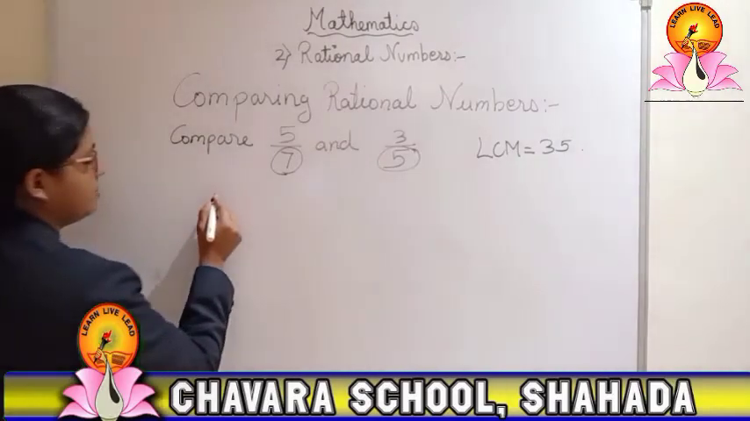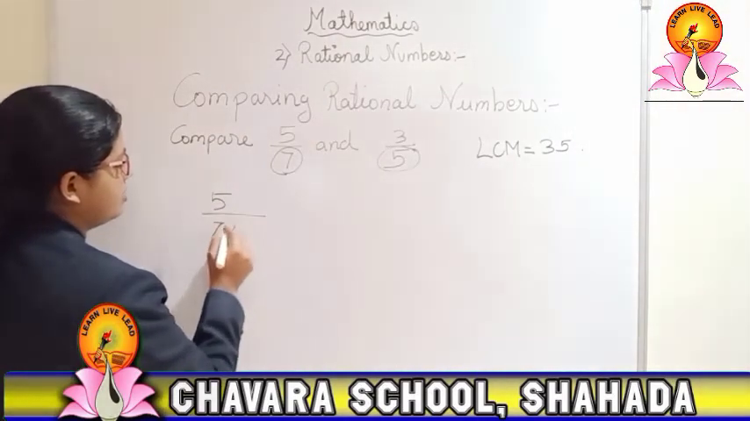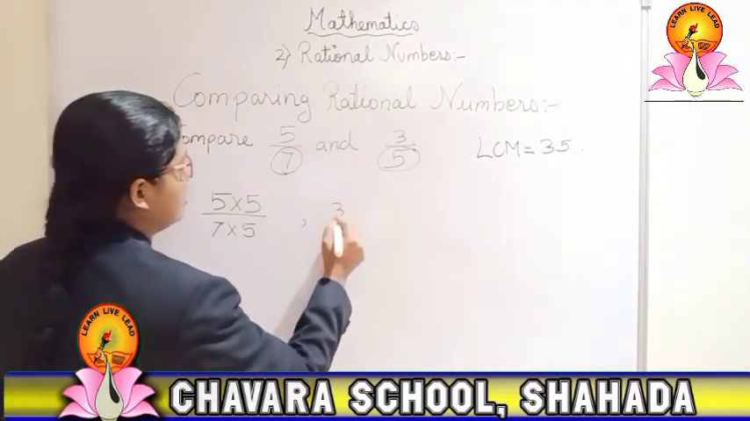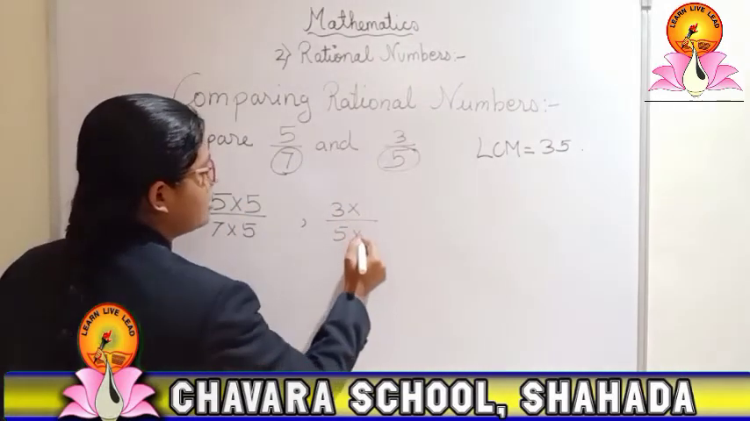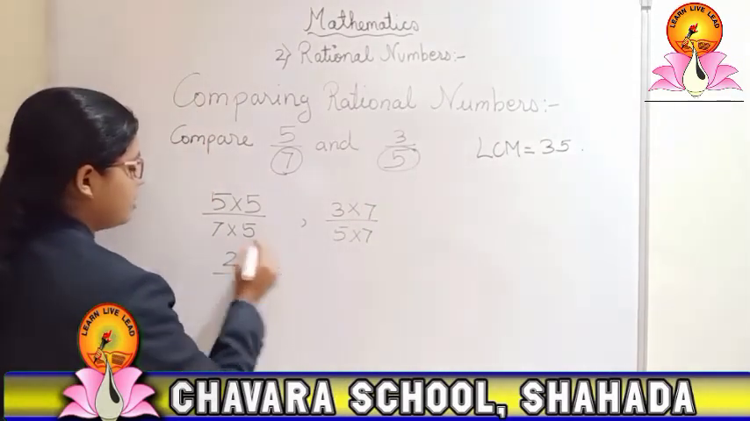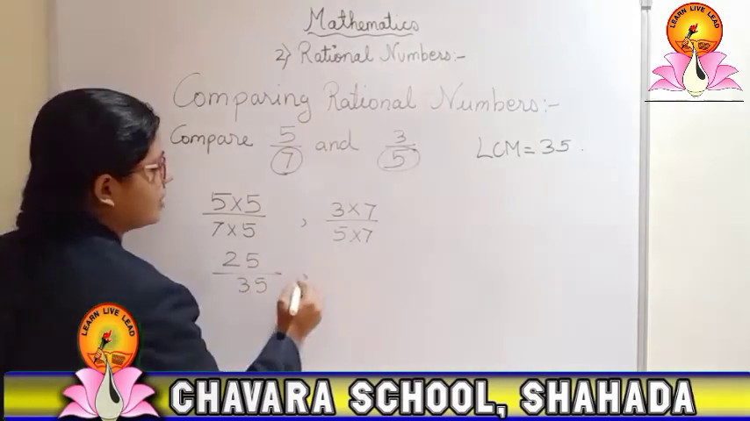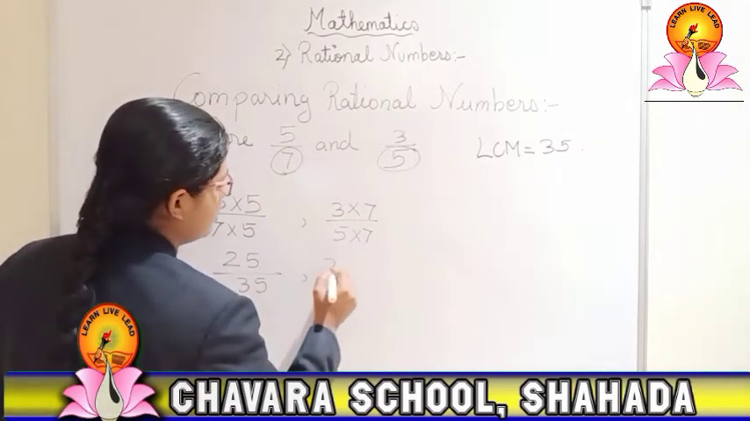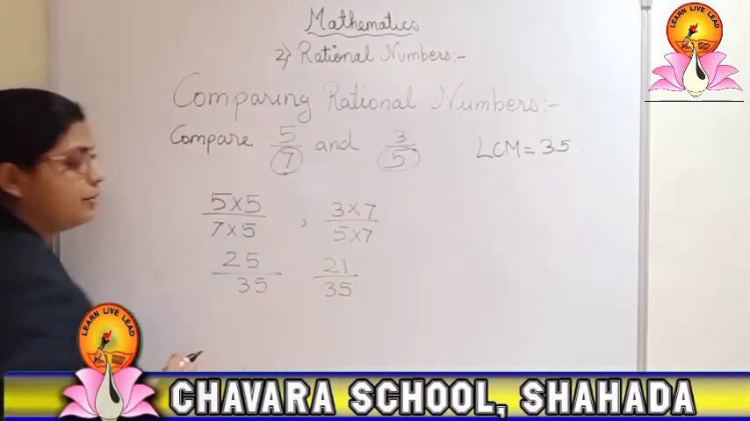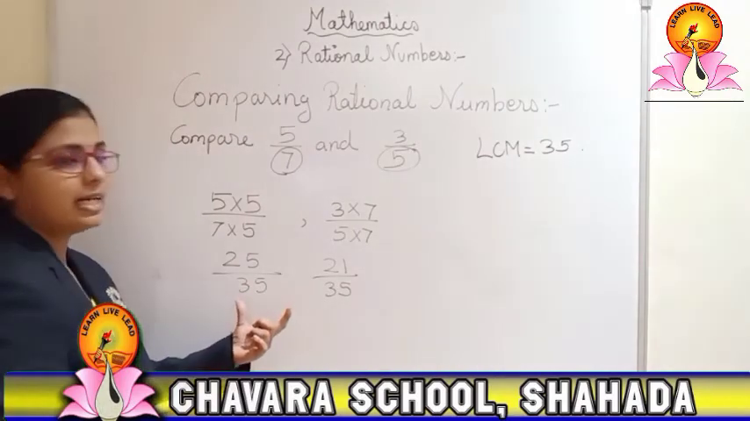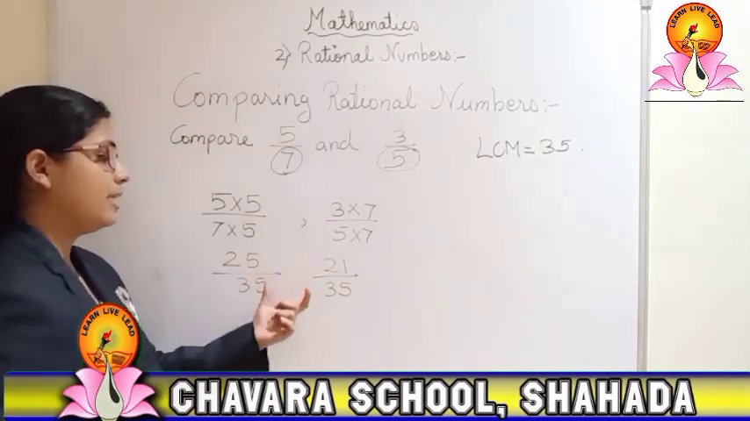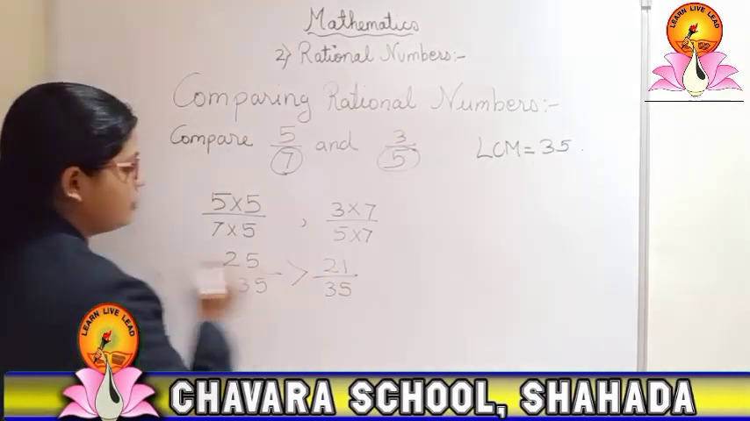So just make them equal. 7 multiplied by 5, outside also 5 I will multiply, and 3 multiplied by 5, multiplied by 7 I will do to get 35. 5 5s are 25, 7 5s are 35, then 3 7s are 21, 5 7s are 35. Okay. Now you can see here which number is greater. Now these denominators are the same, means it is like terms. So which number is greater here? 25 is greater than 21.